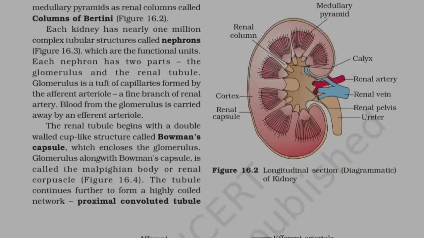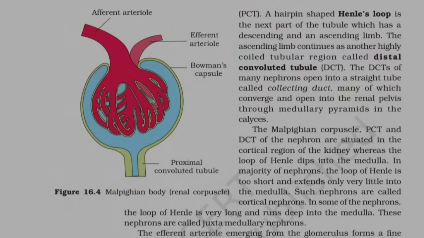The tubule continues further to form a highly coiled network, proximal convoluted tubule, PCT. A hairpin-shaped Henle's loop is the next part of the tubule, which has a descending and an ascending limb. The ascending limb continues as another highly coiled tubular region called distal convoluted tubule, DCT. The DCTs of many nephrons open into a straight tube called collecting duct, many of which converge and open into the renal pelvis through medullary pyramids in the calyces.